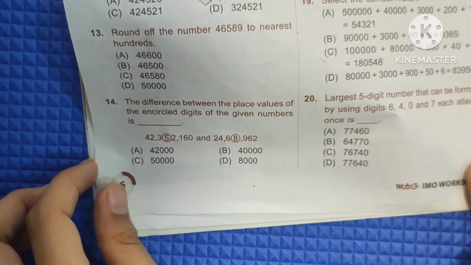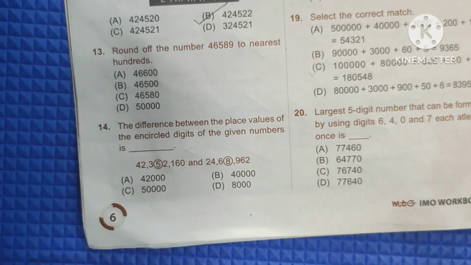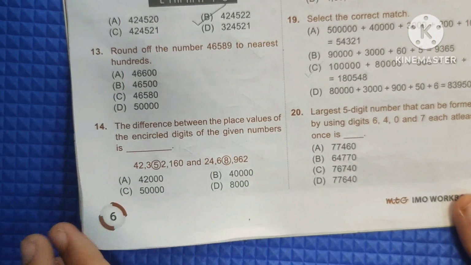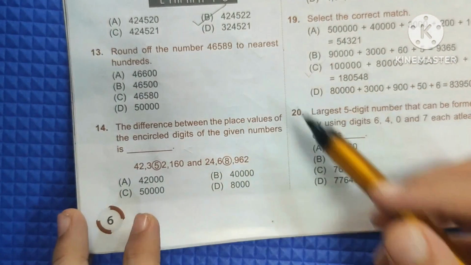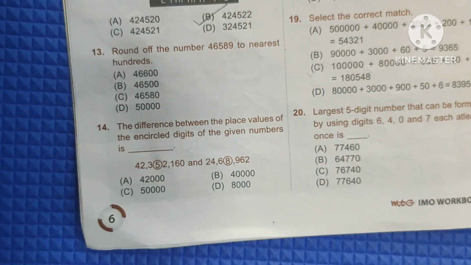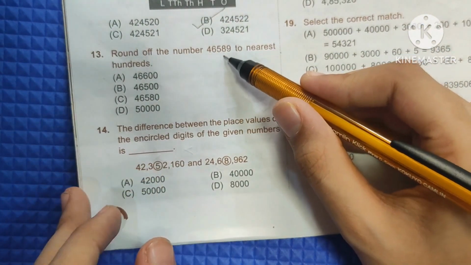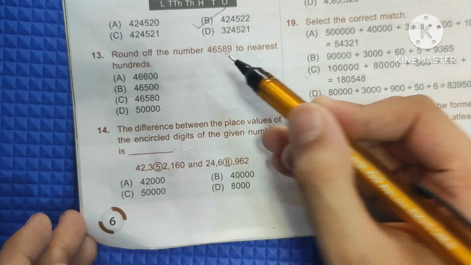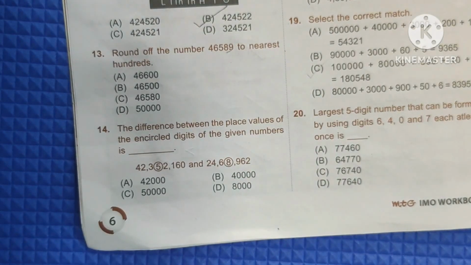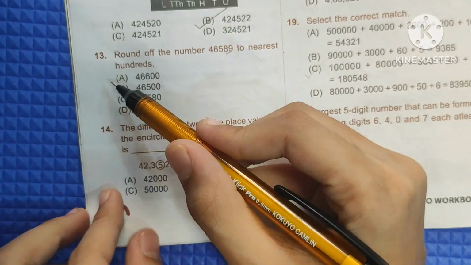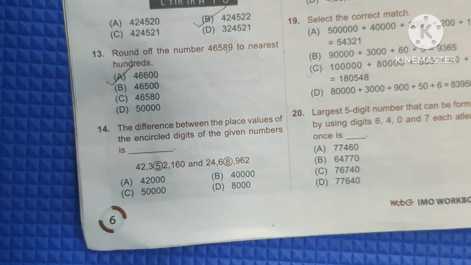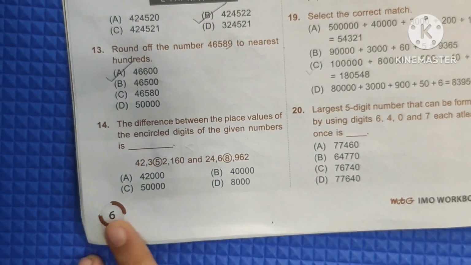And now the 13th question, round off the number 46,589 to the nearest hundreds. So here the nearest hundred will be, here it is 8, means 46,600. So here A, 46,600, is the correct answer.